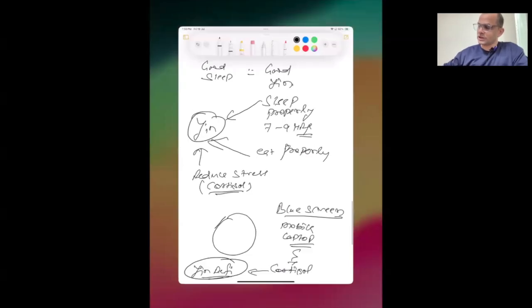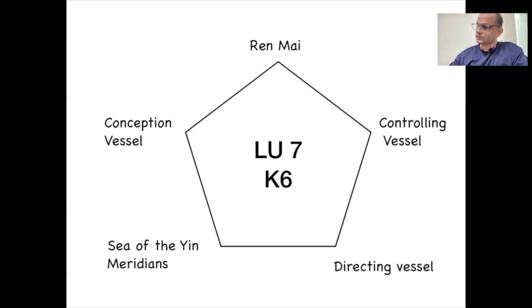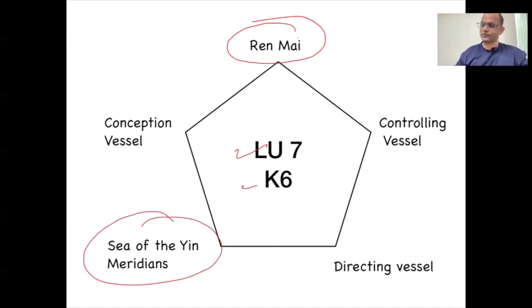So now let's see here. If the person is having yin deficiency and showing some symptoms, then we will improve Ren Mai. हम Ren Mai को improve करेंगे. How to improve the Ren Mai? With the help of lung 7 and kidney 6. Lung 7 and kidney 6. Because Ren Mai is the sea of Yin Meridian. ये हमारे Yin Meridian का समुद्र है.